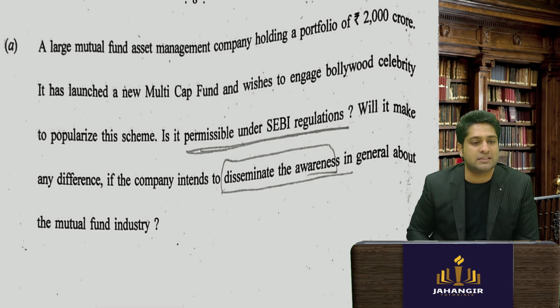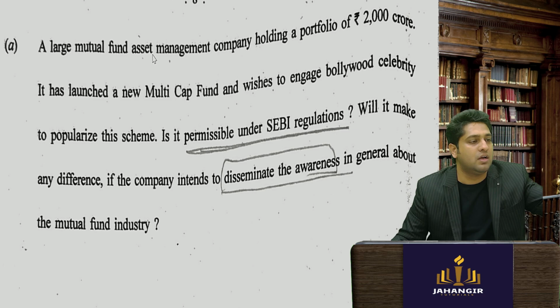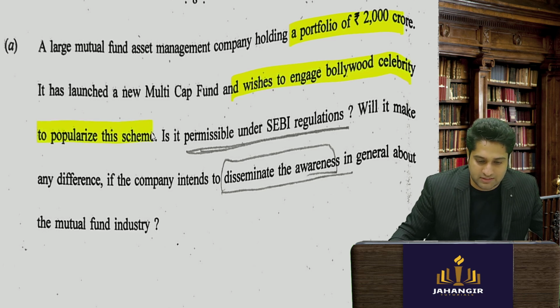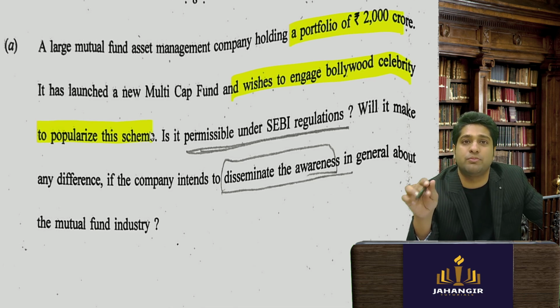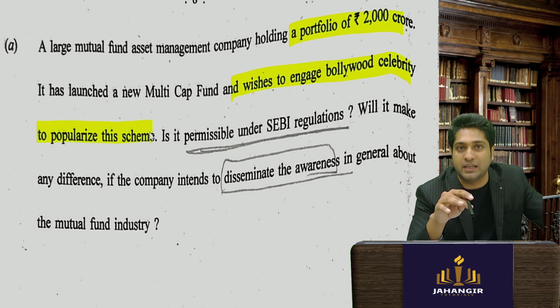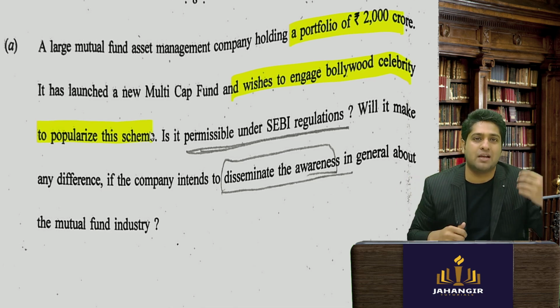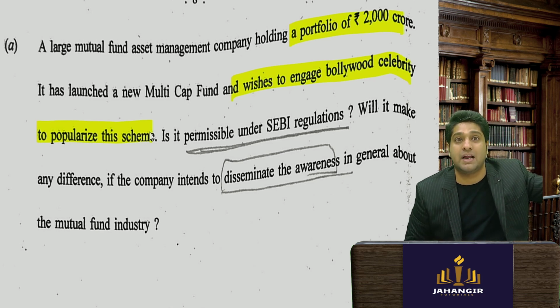Then they had asked about mutual fund asset management. Again, I have seen around 15 marks they're asking from mutual funds also. A large mutual fund company having a portfolio of this much wishes to engage a Bollywood celebrity to popularize the scheme. Now when you go to the advertisement code for mutual funds, it has clearly been mentioned that no celebrity should popularize or advertise any scheme. So can Amitabh Bachchan popularize a scheme for Parag Parikh mutual fund?